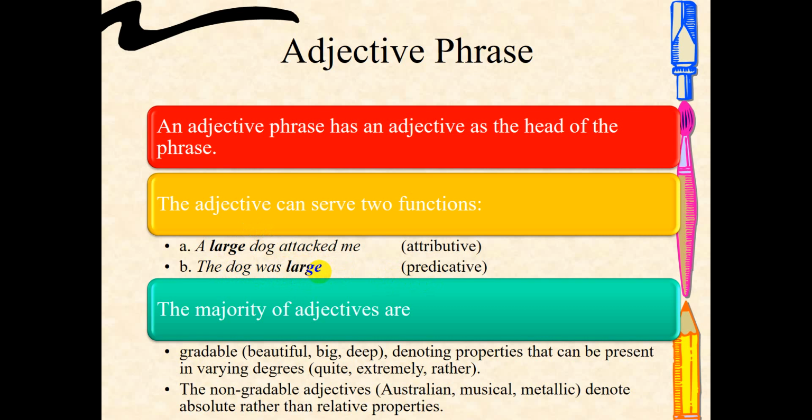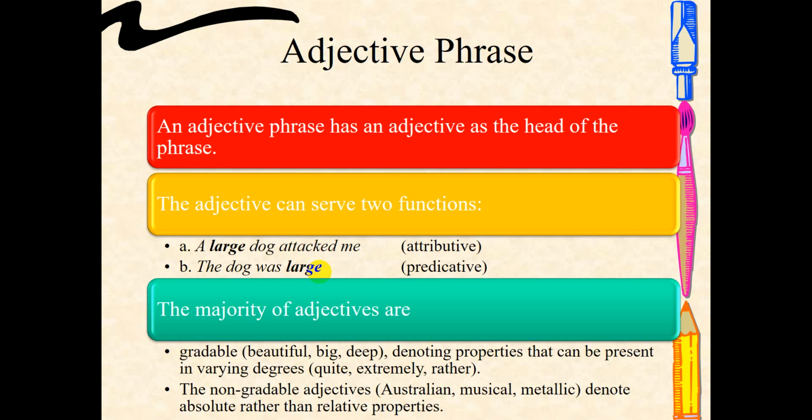Most of, or the majority of, the adjectives are gradable or non-gradable. The gradable ones usually denote a property that can be presented in varying degrees. For example, beautiful. We can make it extremely beautiful, quite beautiful, rather beautiful. Big and deep are also the same.